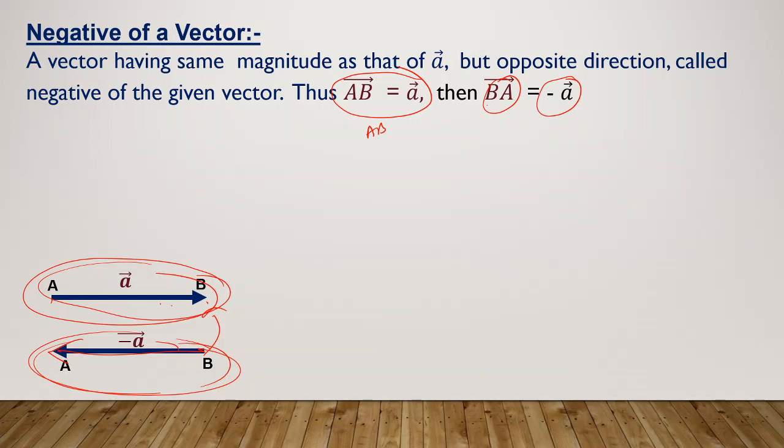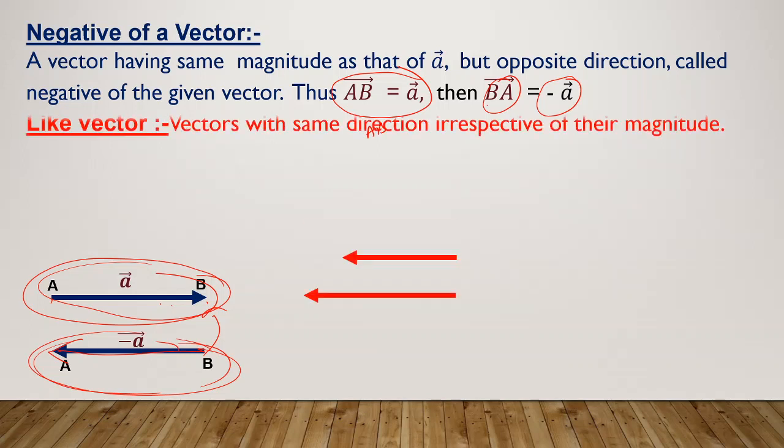So when two vectors have opposite direction with the same magnitude, we call them negative of each other, or negative of a vector. Okay, now let's move to the next one, that is like vector and unlike vector. There are two more kinds of vectors, one is like vector and the other is unlike vector. Let me make it clear what like vector means and what unlike vector means.